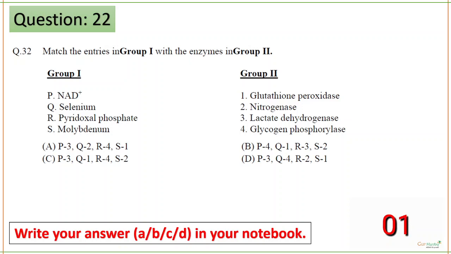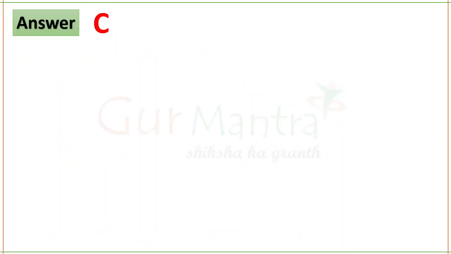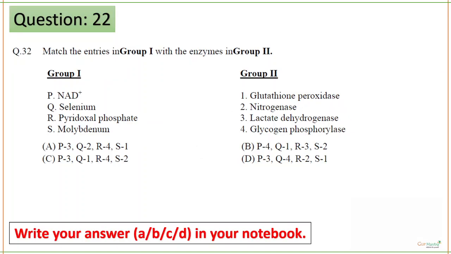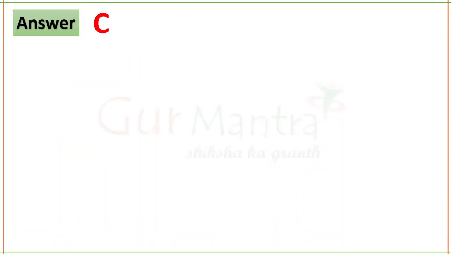Okay, so the correct answer for this question is option C. So you can see NAD plus is the coenzyme used for the enzyme lactate dehydrogenase. Then you have selenium, that is for glutathione peroxidase. Pyridoxal phosphate is for glycogen phosphorylase, and molybdenum is for nitrogenase.